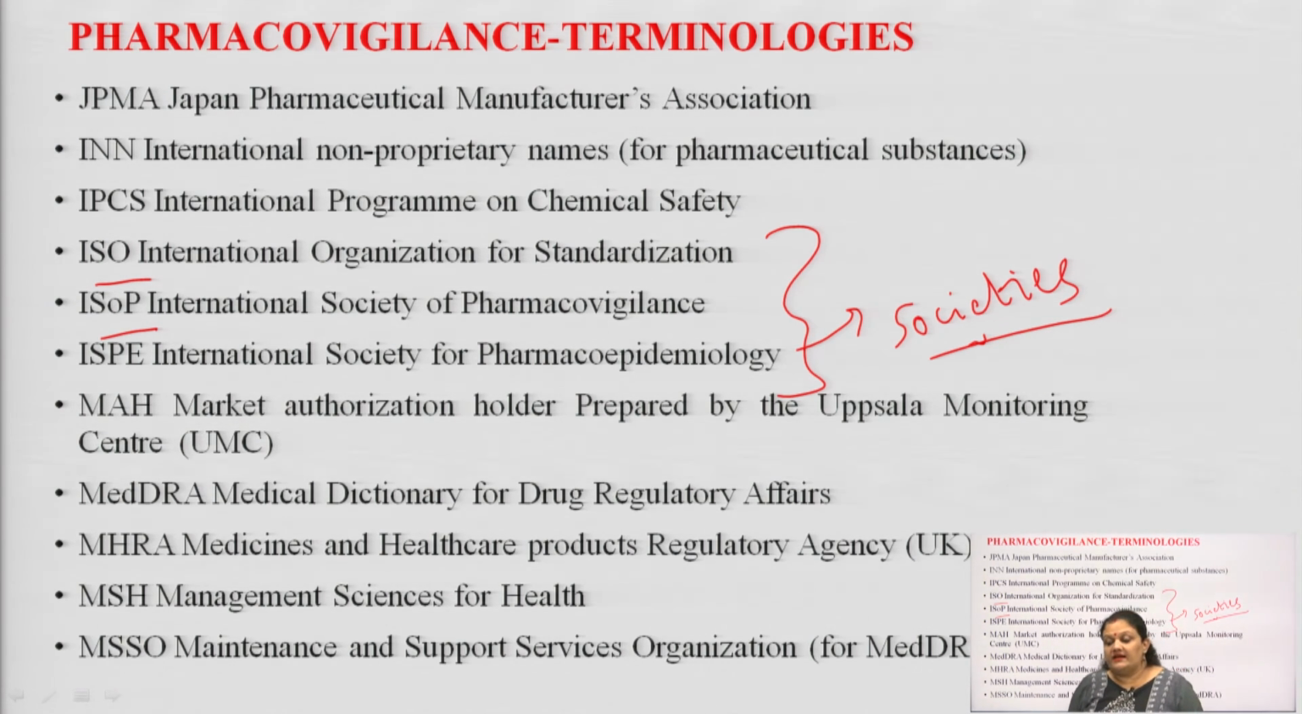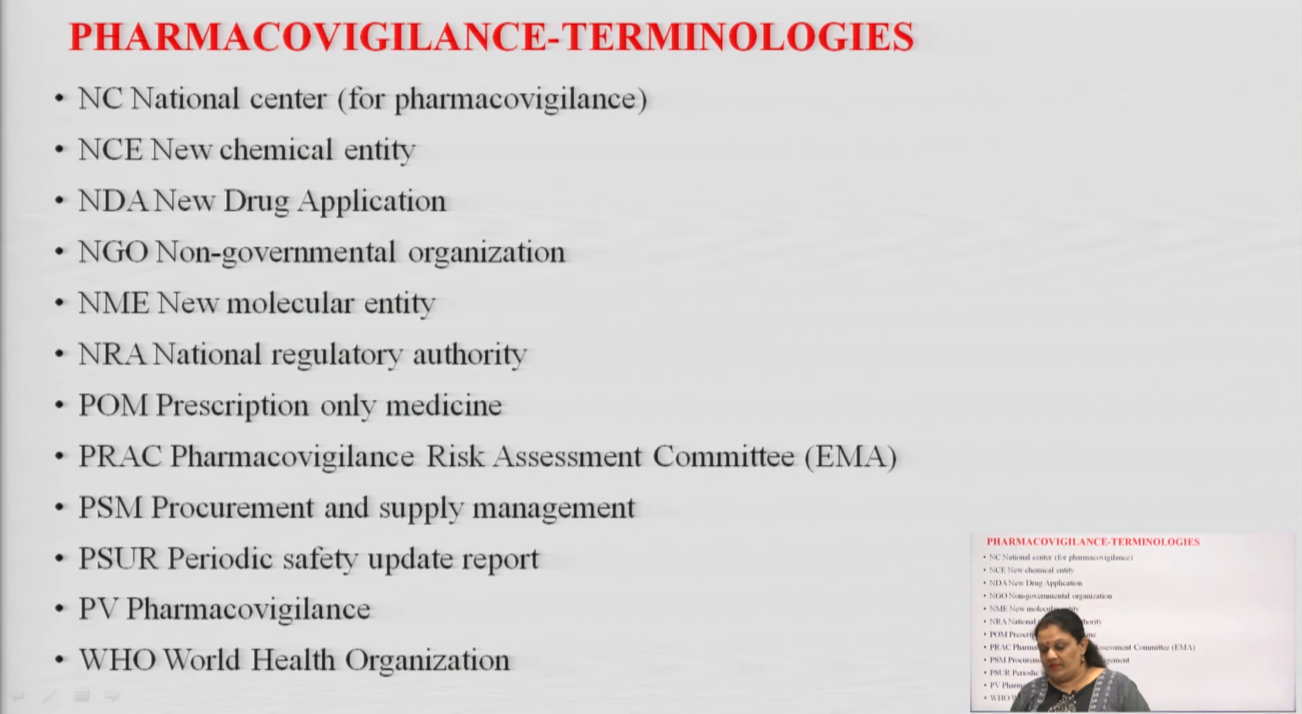Then we have MedDRA, MED means medicine or medical, DRA means Drug Regulatory Authority, or you can say Drug Regulatory Affairs. Then we have MHRA, Medicines and Healthcare Products Regulatory Agency, given by the United Kingdom. MSH, Medical Science for Health. MSSO, it is very important, you have to remember this, it is the Maintenance and Support Services Organization. Basically, we will go into this in our next lecture, this is for MedDRA.